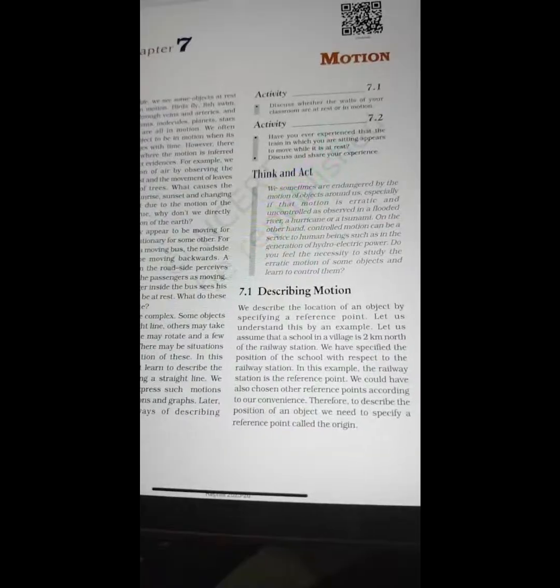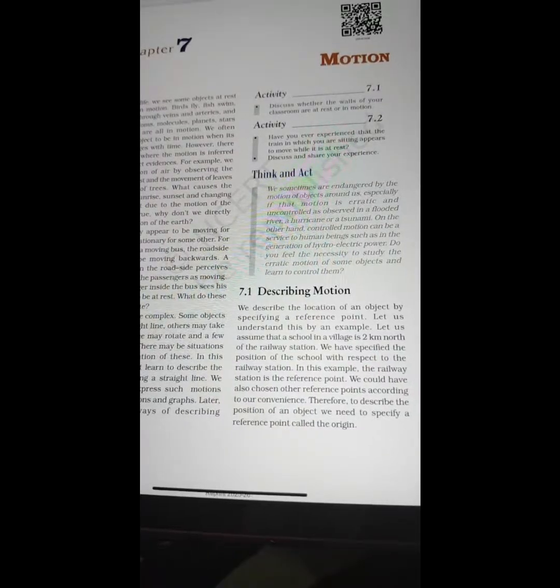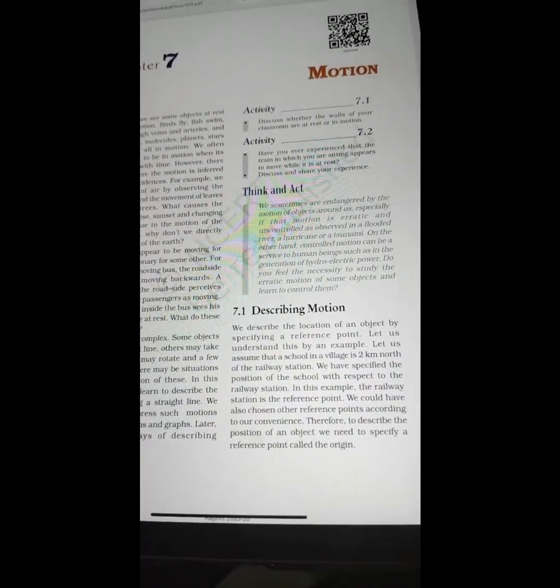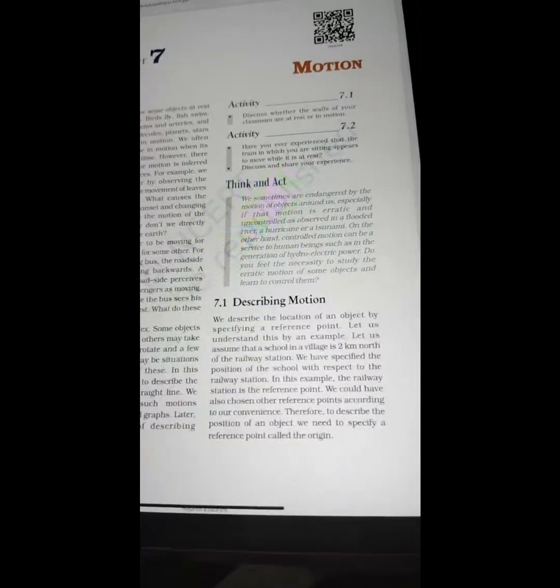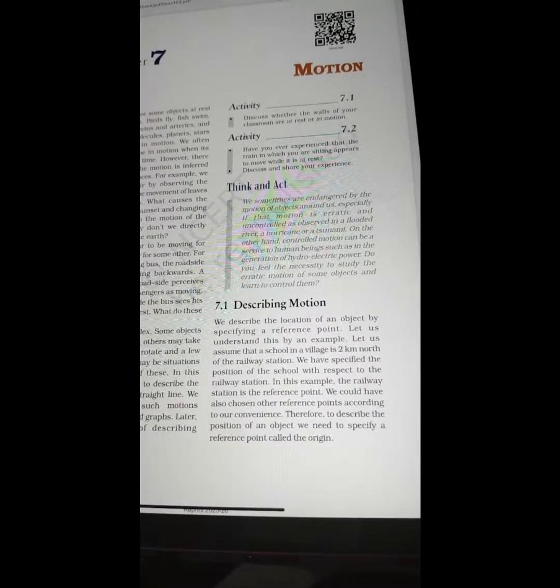So we are done with this. We are moving to the right side of this page, first page of the motion chapter from your NCERT. So activity 7.1, discuss whether the walls of your classroom are at rest or in motion. Activity 7.2, have you ever experienced that a train in which you are sitting appears to move while it is at rest? Discuss and share your experience.